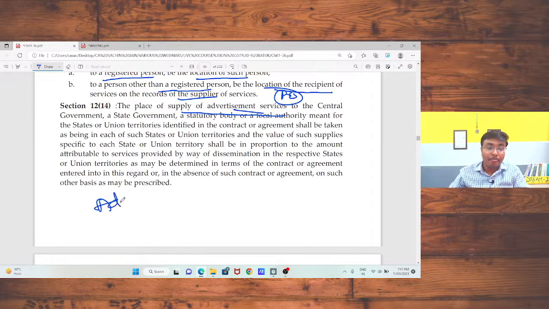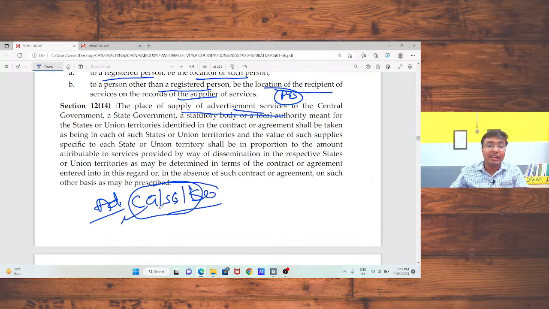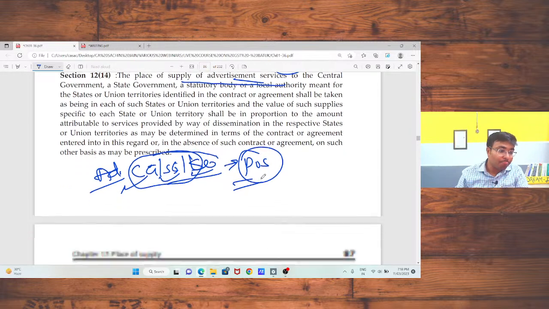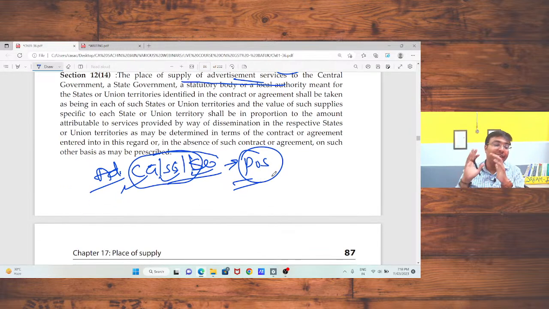Advertisement services to any central government, state government, or local authority. In that case, the place of those central government, state government, or local authority should be treated as your place of supply. Place of supply in case of online training is okay, and the central government, state government, event management is okay. Please confirm in the chat box.